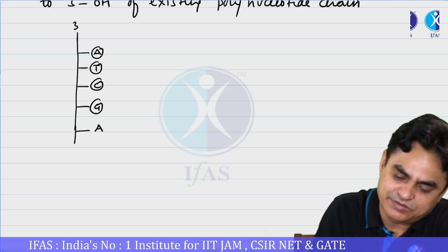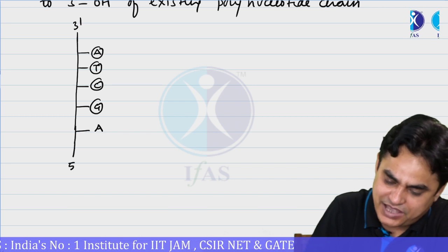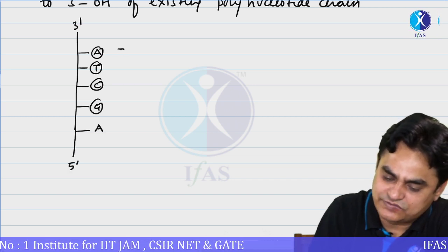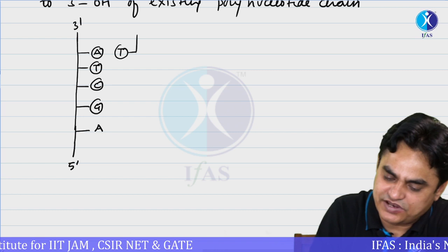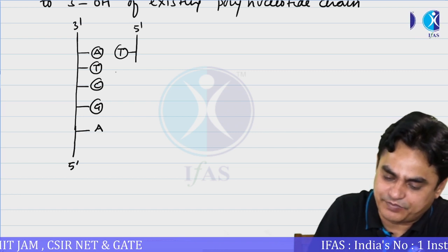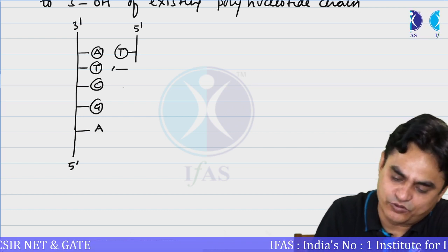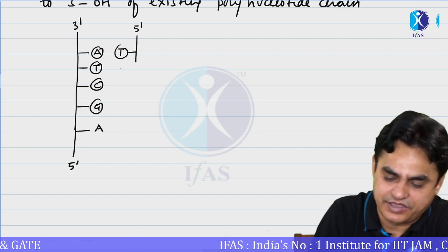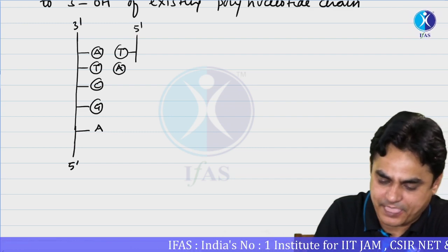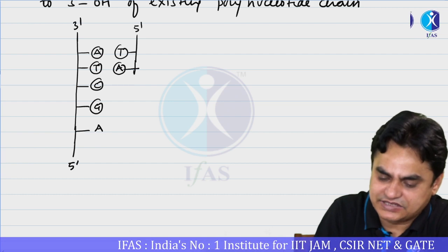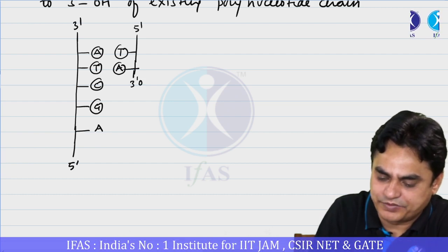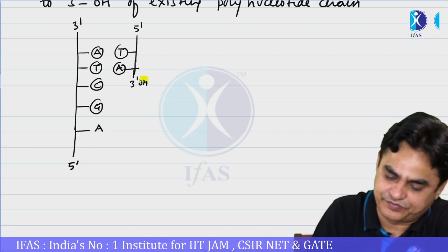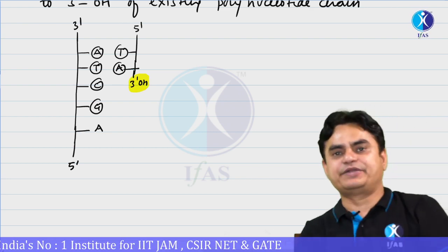And this is the template strand, means this is 3' to 5', and this is some nucleotides which is, let's say, already added, which will serve as a primer, 5', and here there is another nucleotide, that is adenine. And we are saying that the 3' OH group is free.